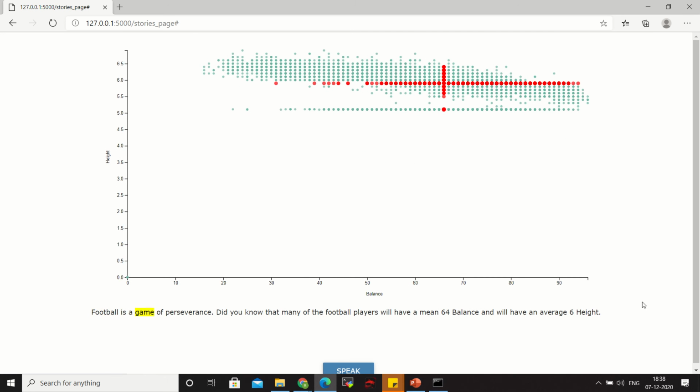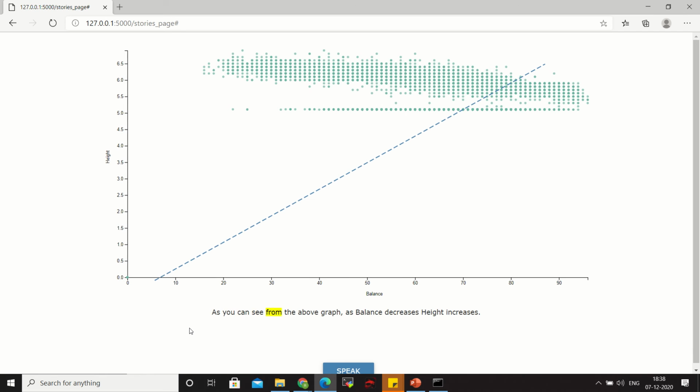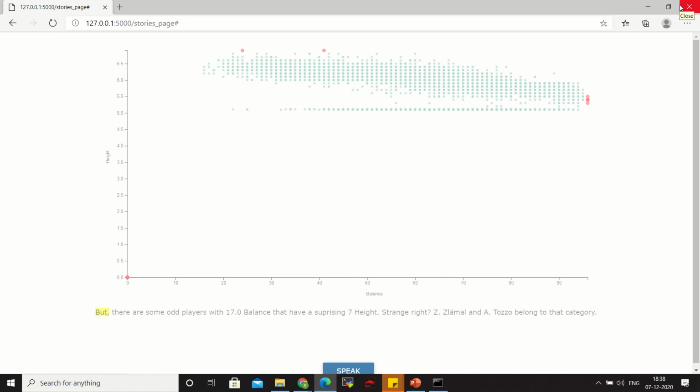Football is a game of perseverance. The template has been changed after we have done the GAN model. Did you know that many football players will have a mean 64 balance and will have an average 6 height? As you can see from the above graph, as balance decreases, height also increases. So we have incorporated the highlighting feature. So this is the entire UI for us.